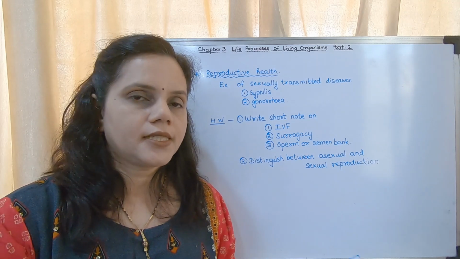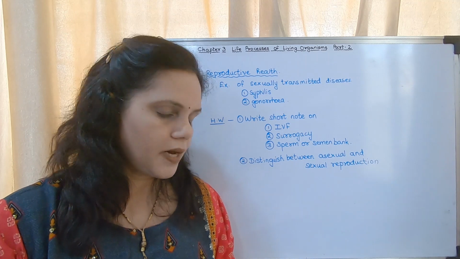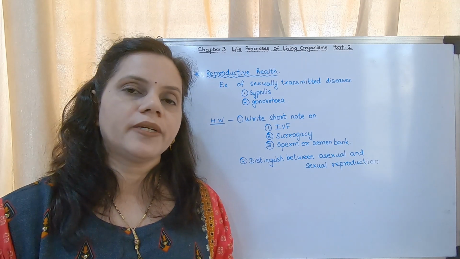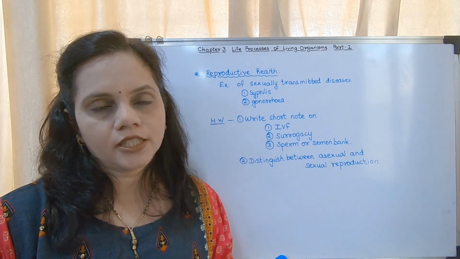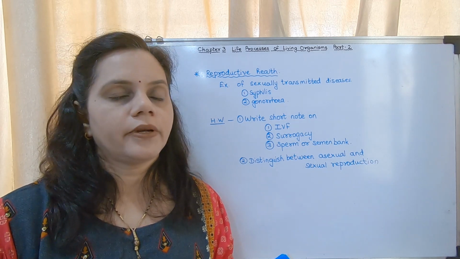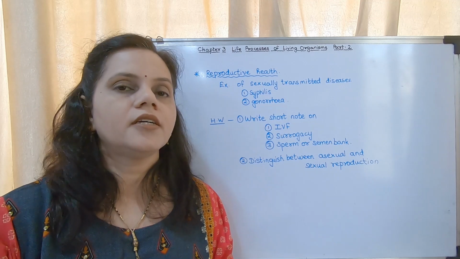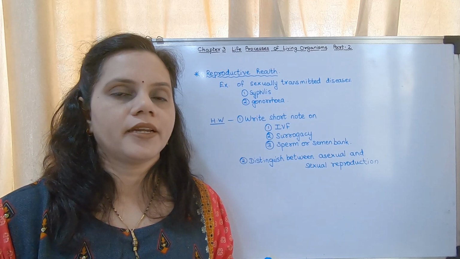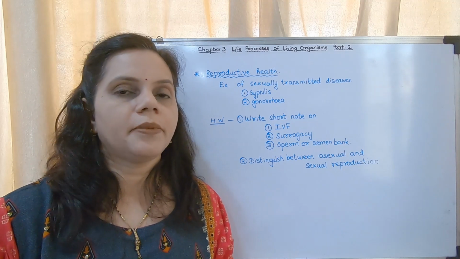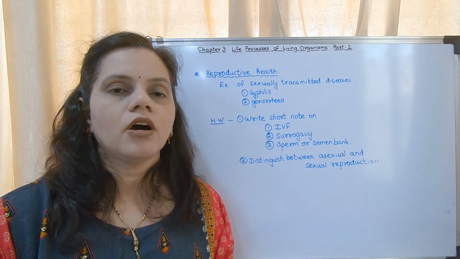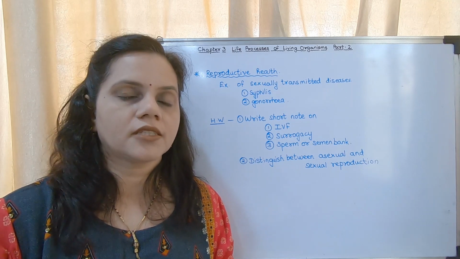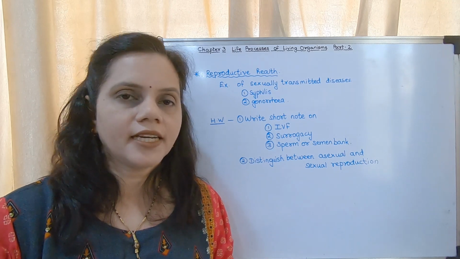Now in the exercise, the last part on that page, complete the following chart. Distinguish between asexual reproduction and sexual reproduction. You may see that this question is very, very important, okay, a very frequently asked question. This answer you may write, the complete table you may write as the answer, or otherwise they can give you as fill in the blanks, fill in the boxes also as it is given in the textbook.